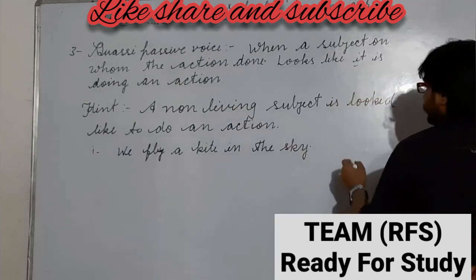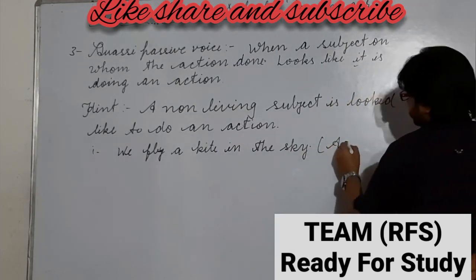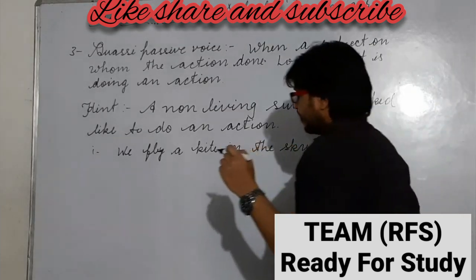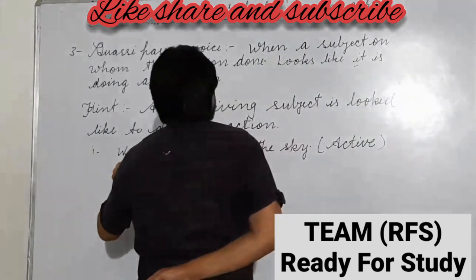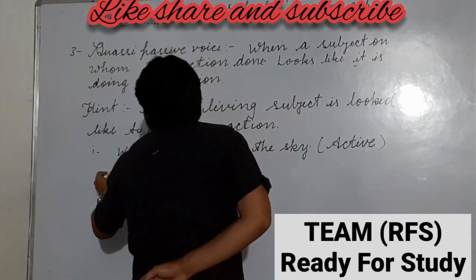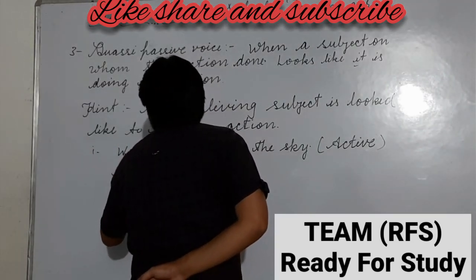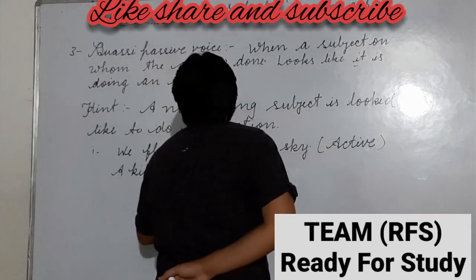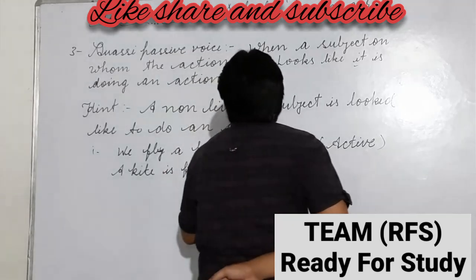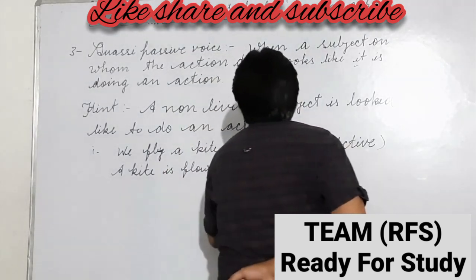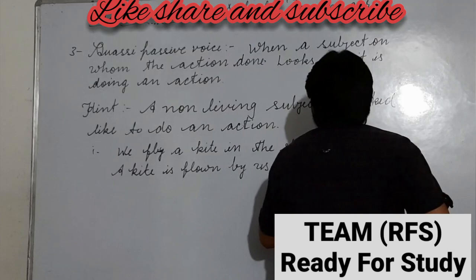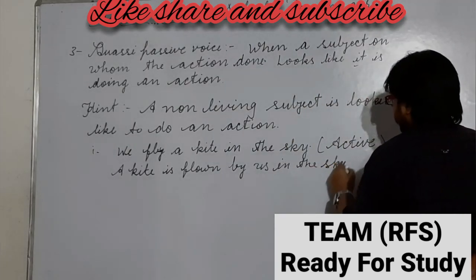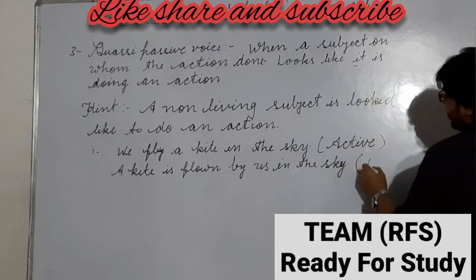You know that it is an active voice. If we convert it into passive voice, it will be: a kite is flown by us in the sky. It is passive voice.